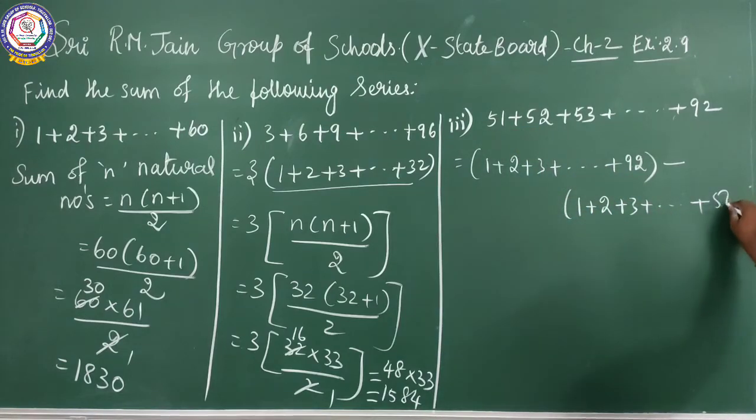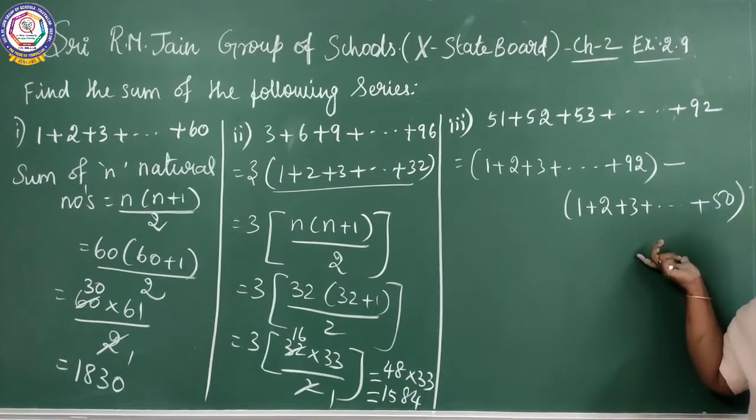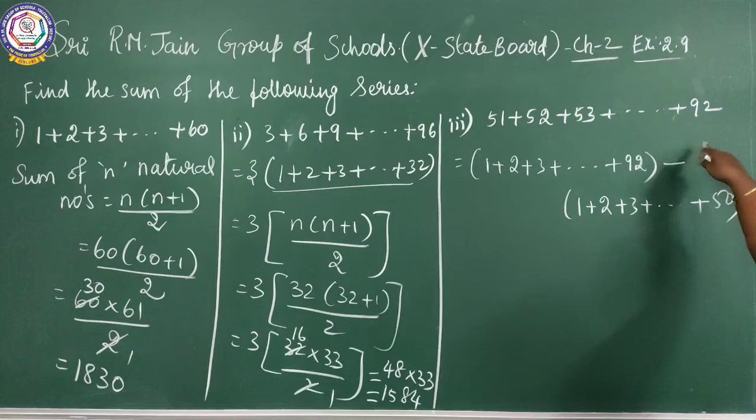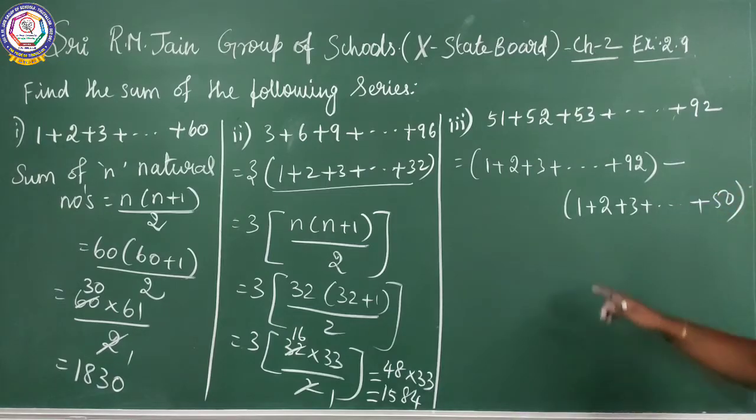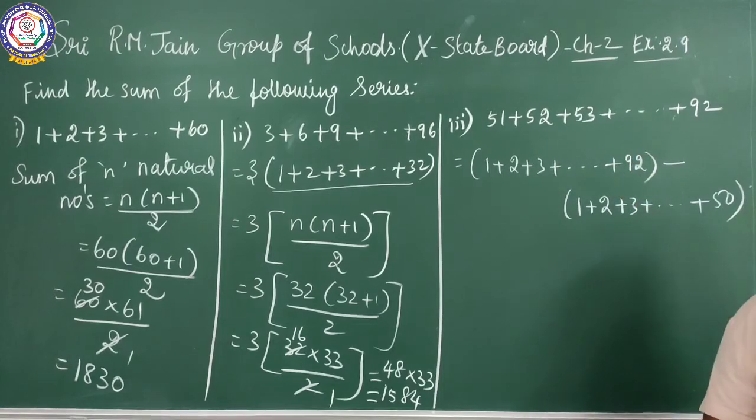The total term minus this term, you will get this one. Is it clear for you? So the total term minus this term gives the value 51 plus 52 plus 53 etc. up to 92.